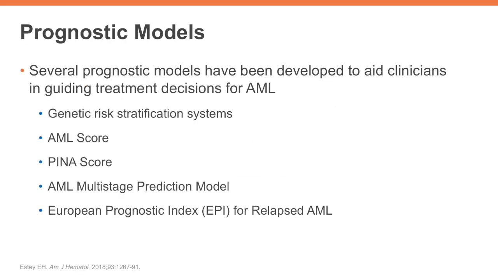Several prognostic models have been developed to aid clinicians in guiding treatment decisions for AML, and they include genetic risk stratification systems, such as was shown earlier in this talk. Some other examples include AML score, Prognostic Index for Cytogenetically Normal AML score, the AML Multistage prediction model, and the European Prognostic Index for relapsed AML. Many of these models attempt to integrate some of the prognostic factors mentioned previously, including patient-related factors, AML-related factors, and post-treatment-related factors, to help guide decisions, including choice of induction therapy or treatment post-remission.